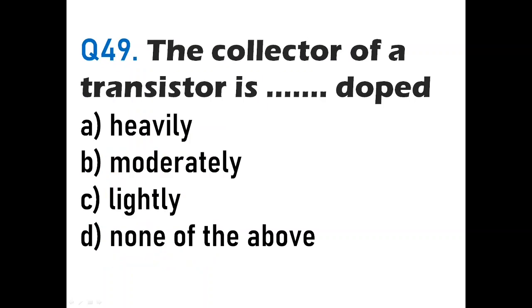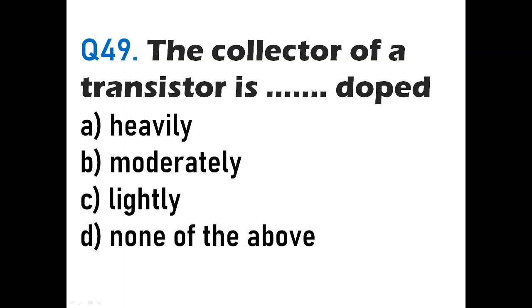The collector of a transistor is dash doped. Okay, now here if you remember the layers of a BJT, the layers of BJT are known as emitter, base and collector. Now emitter has to give a source of charge carriers, so it is heavily doped. A base has to control the current, so it is lightly doped, and collector has to only collect the majority charge carriers, so it is moderately doped.